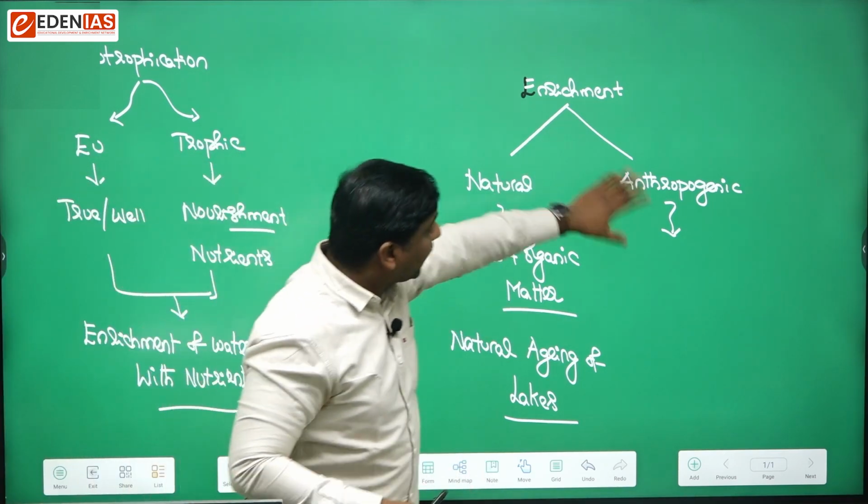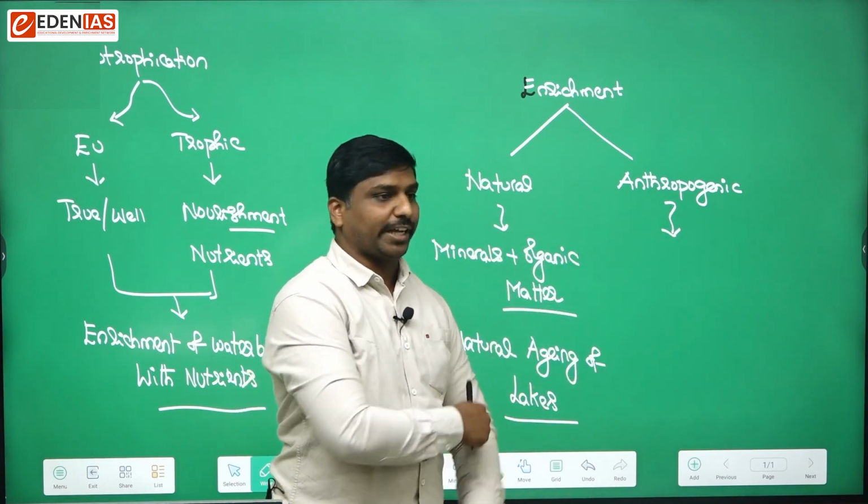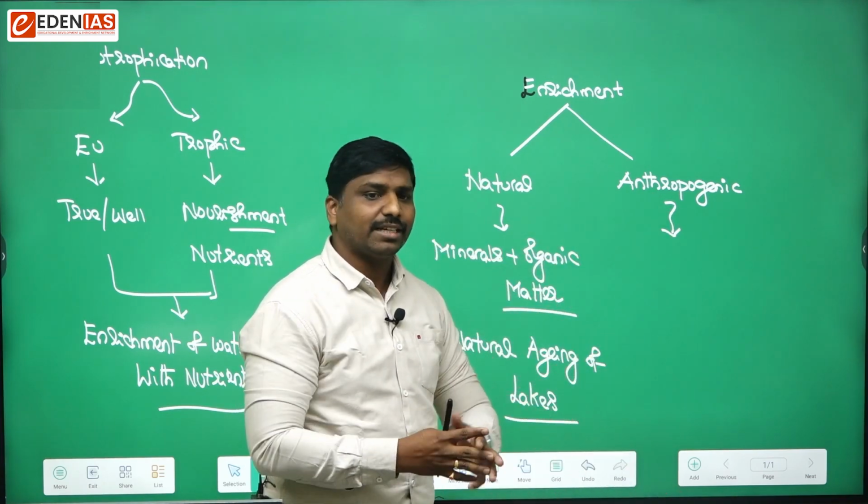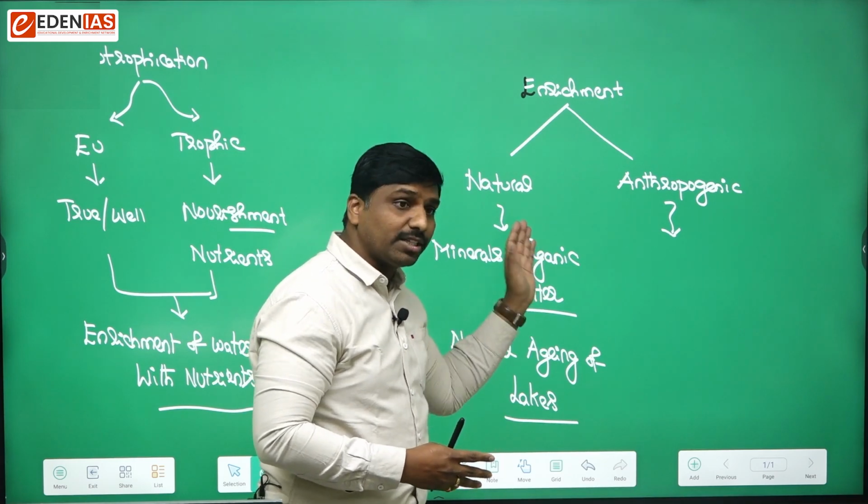So what kind of anthropogenic activities will cause eutrophication? Can you say any anthropogenic activities that may cause enrichment of water bodies with nitrates and phosphates?